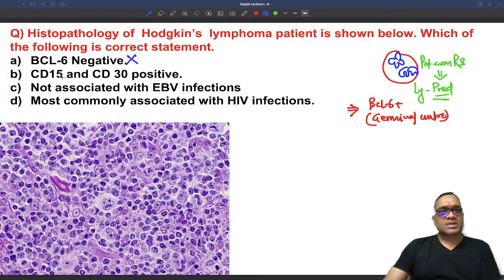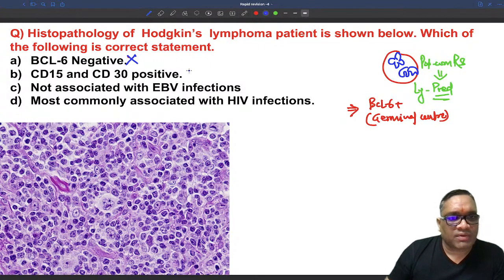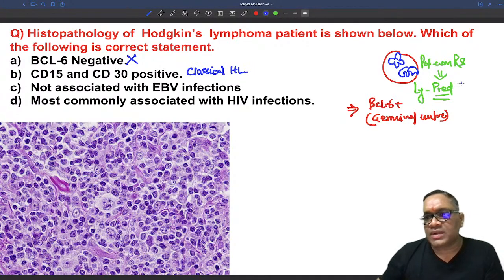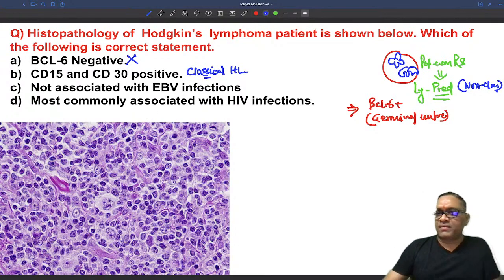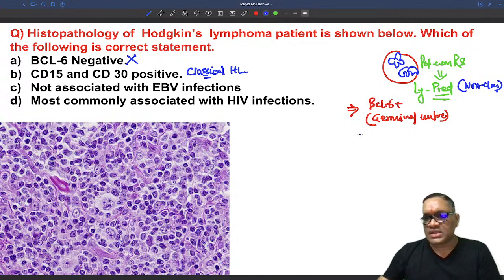CD15 and CD30 positivity will be seen in classical Reed-Sternberg cells, in classical Hodgkin's lymphoma. Lymphocyte predominant is non-classical, so that is not a classical one, and they will be CD15 and CD30 negative. So remember, BCL6 positive, but CD15 negative, CD30 negative.